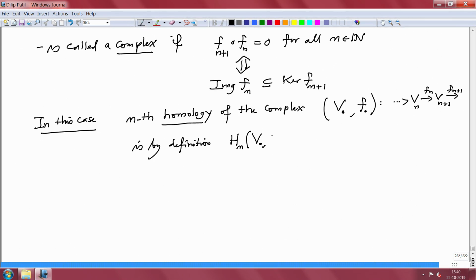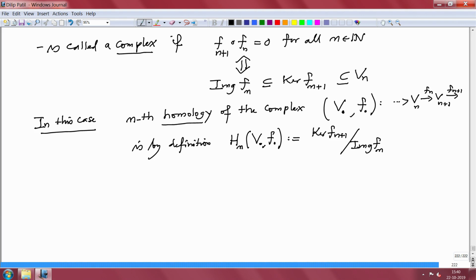This is by definition the kernel of F n plus 1 quotient module by image of F n. Both these are submodules of V n, and this is a quotient of those submodules. This is called the nth homology.